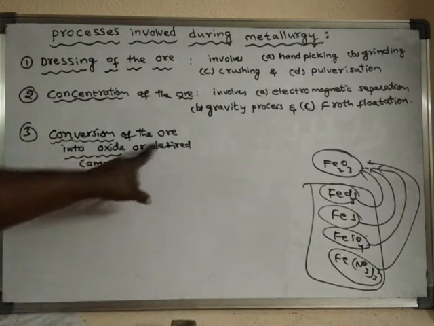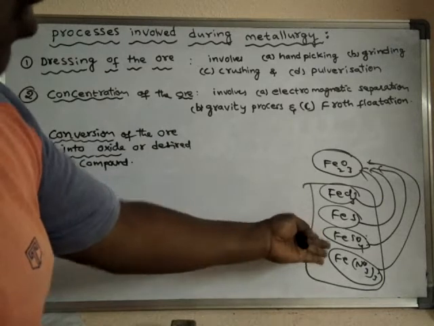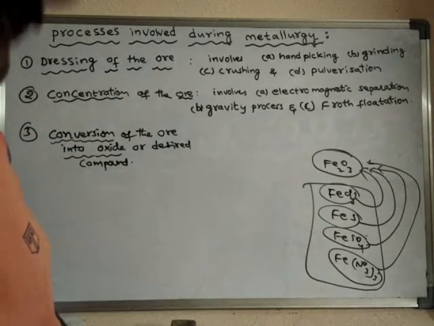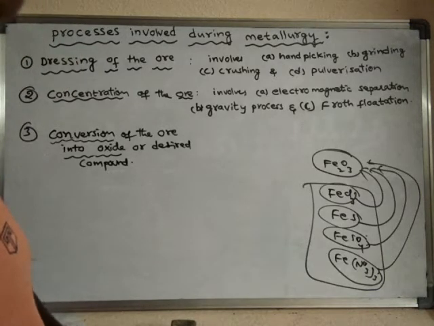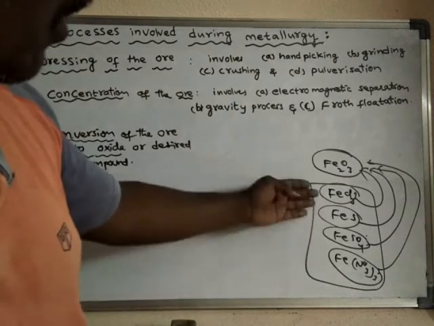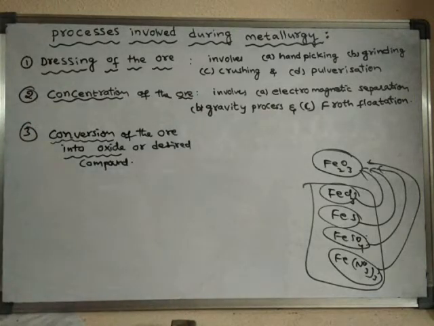So conversion of the ore into oxide ore, or desired ore. Suppose there is any other form of the ore which can be used to extract the metal, then the other ores can be converted into that form of the ore. So that is the desired compound.